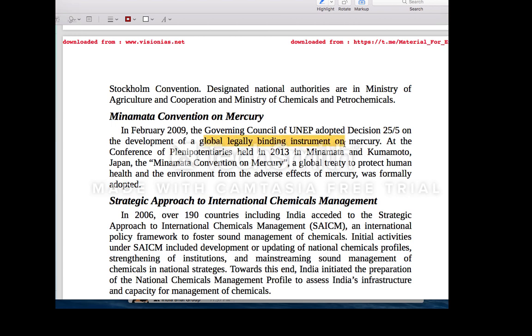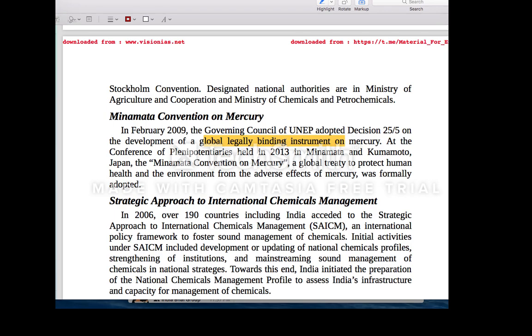Now some religious institutions, because in Indian culture, temples and things like the lingas are manufactured using mercury, are opposing the complete elimination of mercury. But mercury is causing certain kinds of diseases. Here you need to know what the different chemicals are that cause various diseases, like cadmium, which is responsible for the disease called itai-itai. Nitrate is responsible for blue baby syndrome. Just go through what the other things are that cause such diseases.